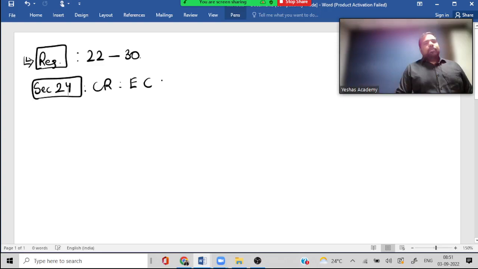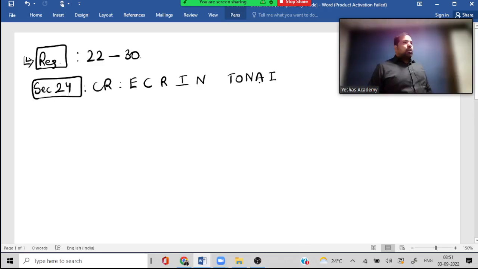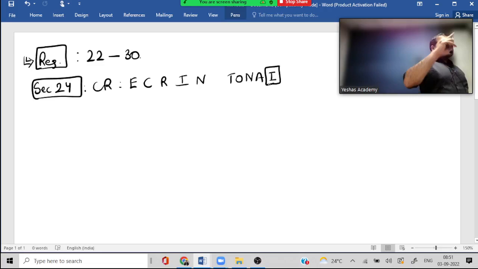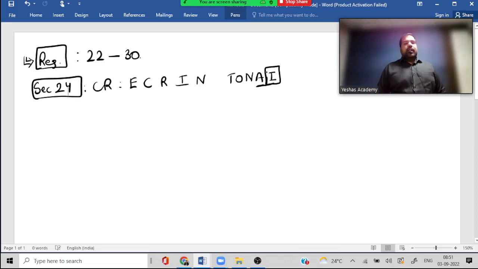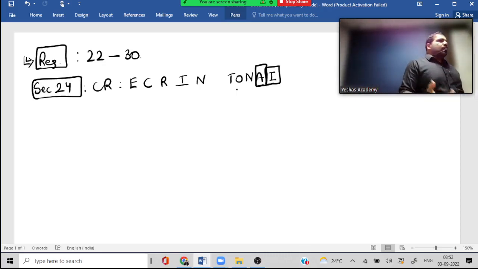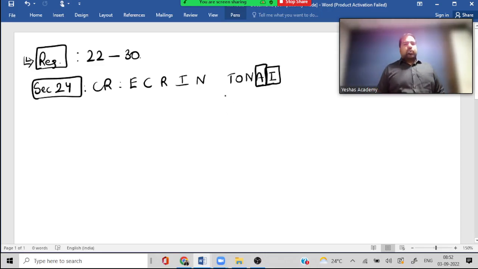Compulsory registration is needed tonight. Guys, while other things are great, the most important reason why people need to be compulsory registered is the last one, interstate supply, which has 2 exceptions. One, handicraft goods up to 20 lakhs and interstate supply of services up to 20 lakhs. We'll see that. A is agent. Agent of which person? So if your principal is taxable or registered, you need to be compulsorily registered. What if your principal is not registered? Then you would have to depend on section 22.